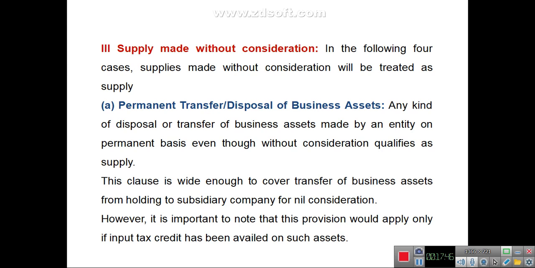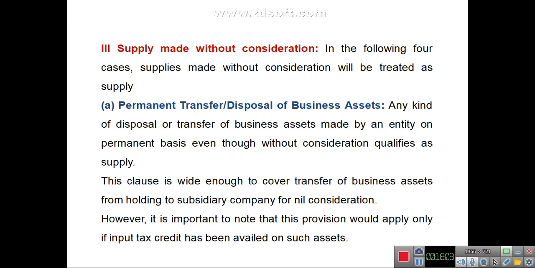There are 4 cases where supplies made without consideration will still be treated as taxable supply. The first case is permanent transfer or disposal of business assets.